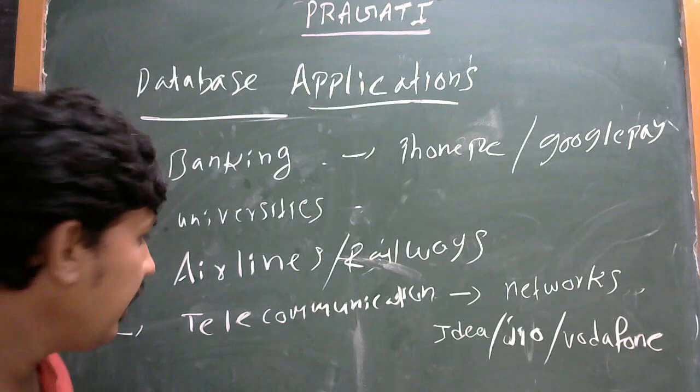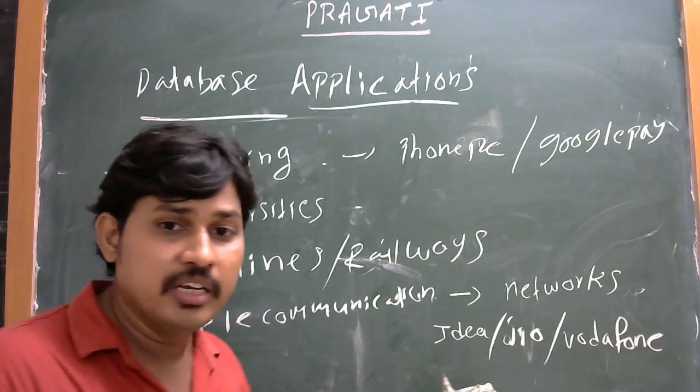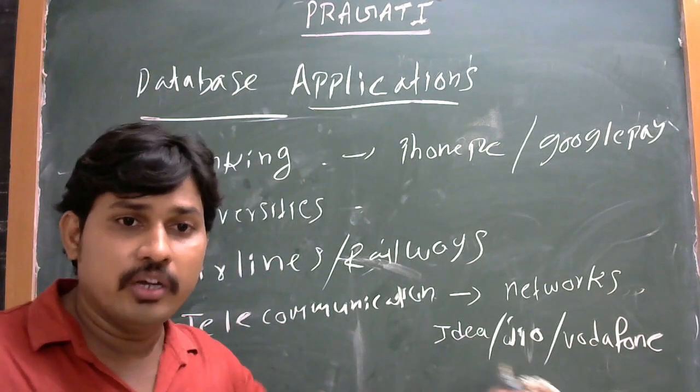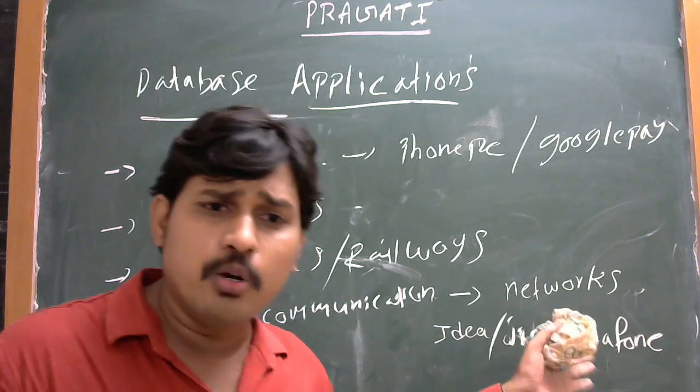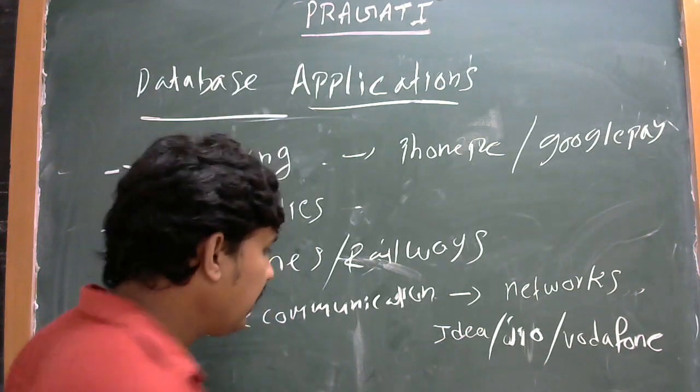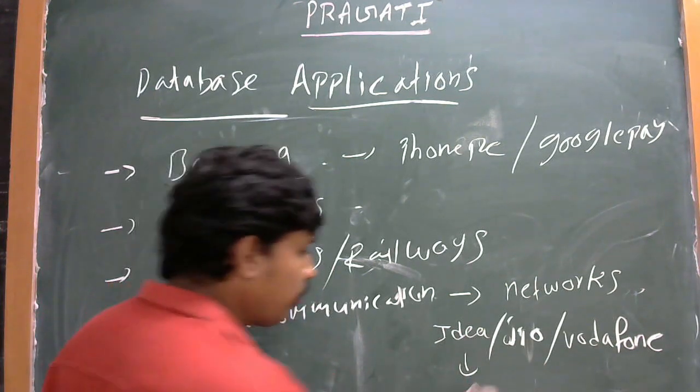Why are they maintaining a particular database? Because Idea, Jio, and Vodafone are all service providers to a particular user.